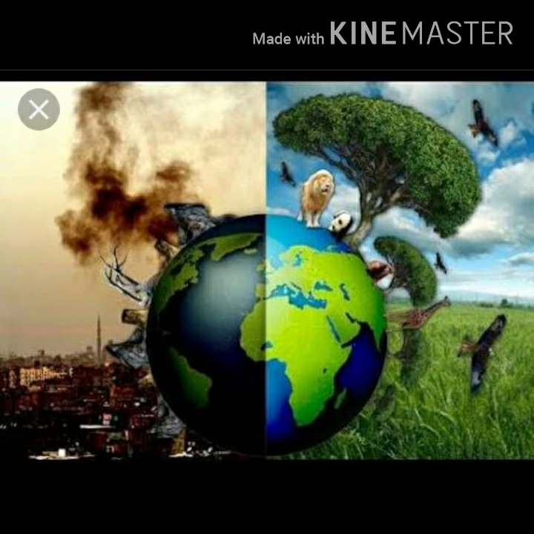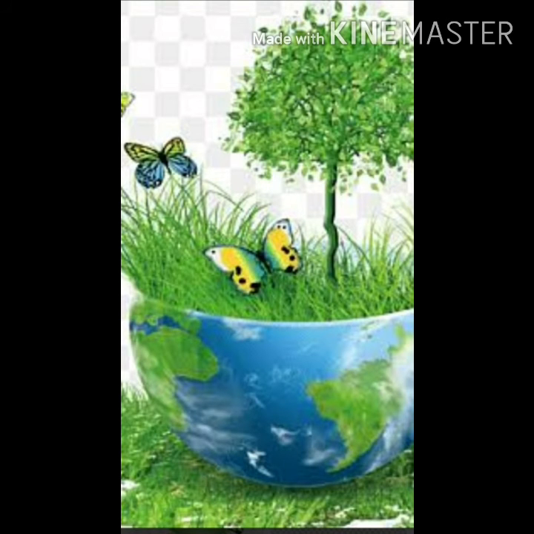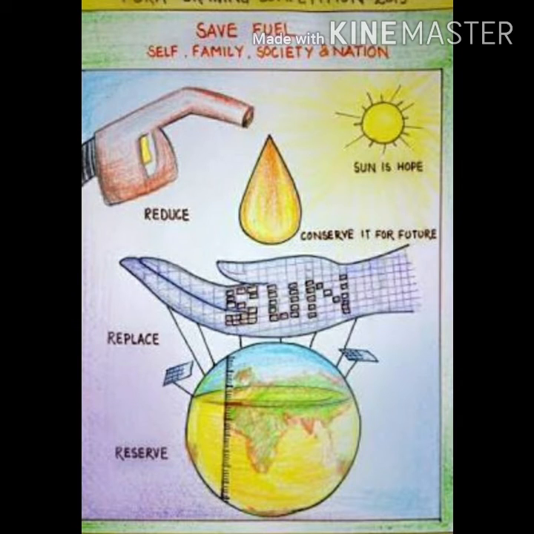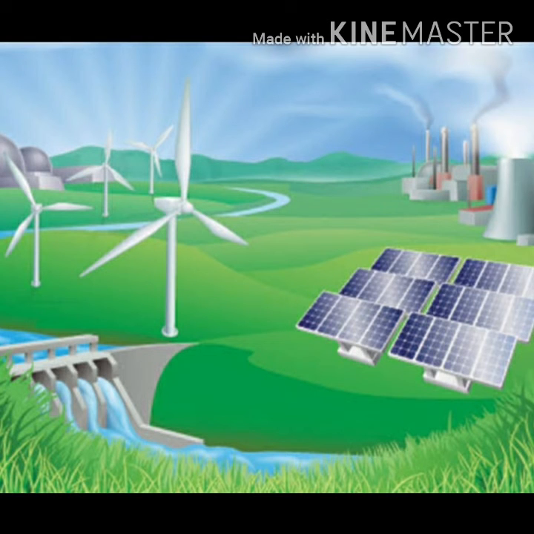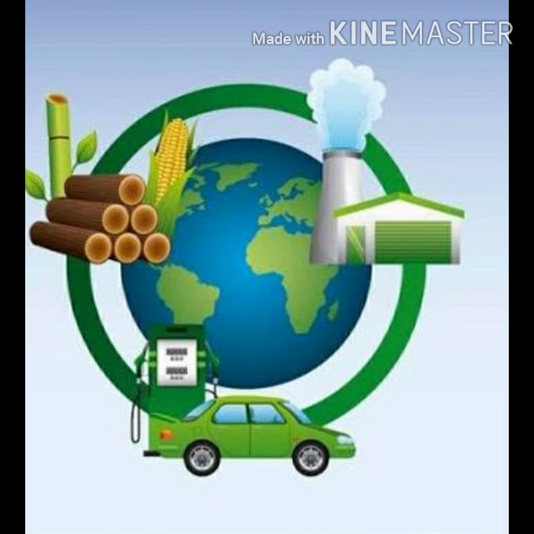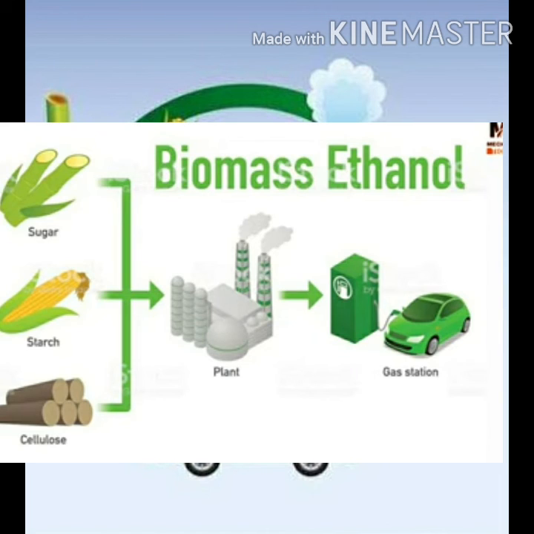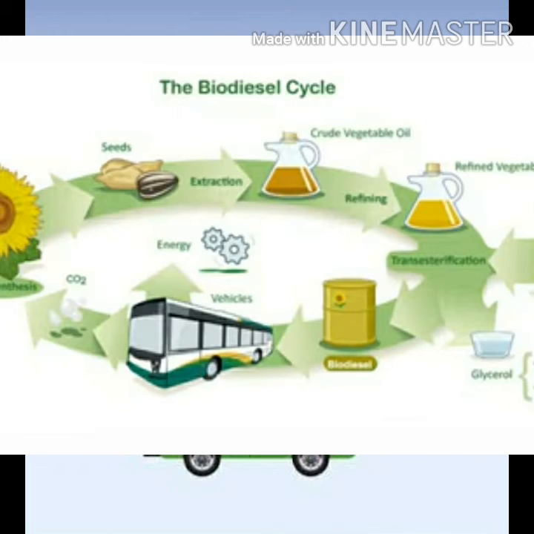So we have to take an alternative to protect our environment and the living creatures on earth. What can be done to protect our environment or to reduce the use of fossil fuel? We can switch from fossil fuel to renewable resources like solar energy or other forms of bioenergy. For example, for our vehicles, instead of petrol and diesel, we can use ethanol or biodiesel.